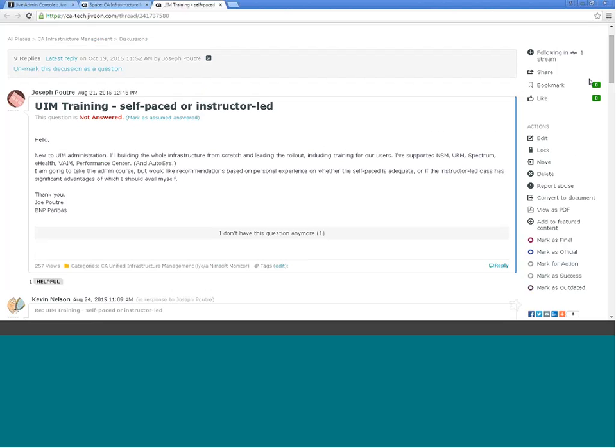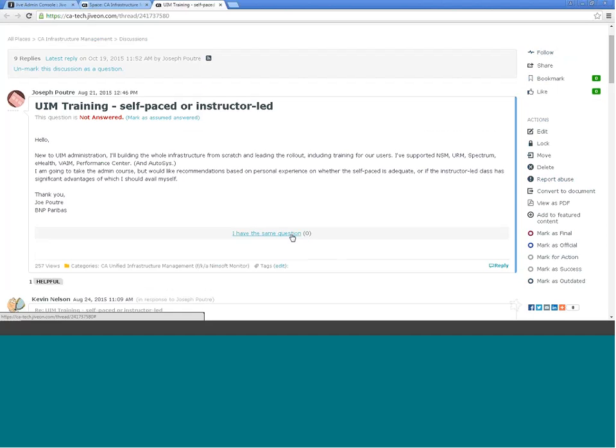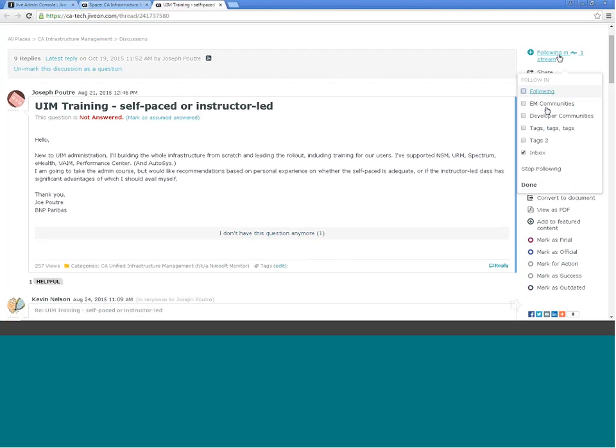I believe you're still going to have to follow the content to be able to see any updates, but I think it actually might work in that, yes. So once I click the I have the same question button, you'll see I automatically am following this to my inbox. It automatically assumes that you want to see any updates that come to this question, and it puts it in your inbox.